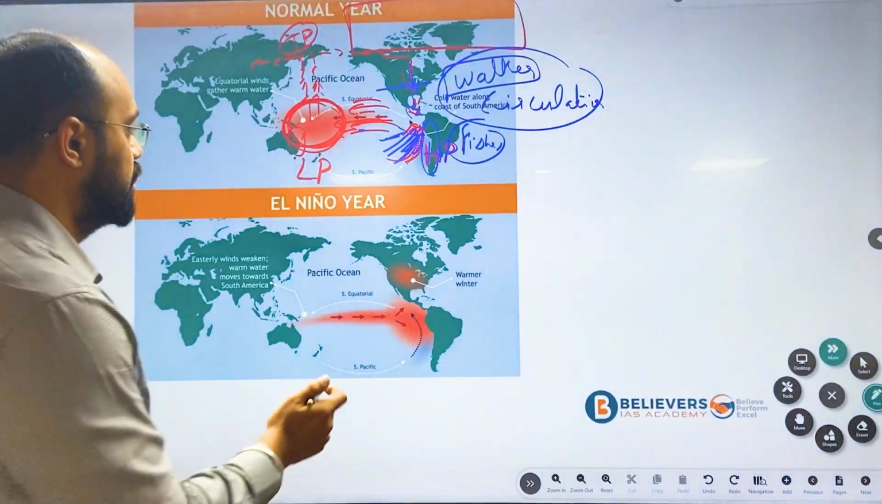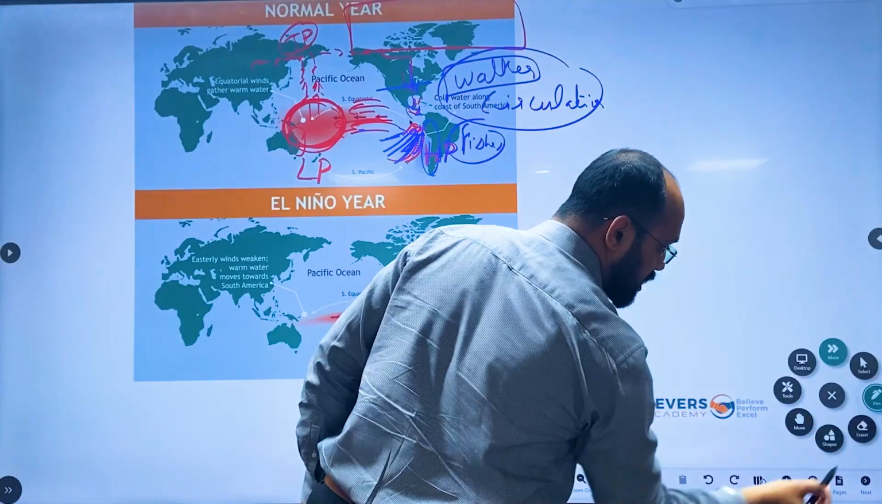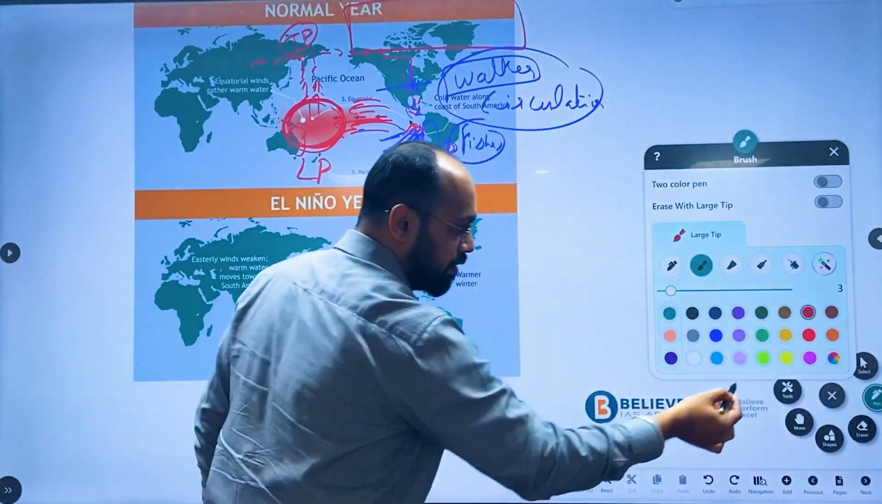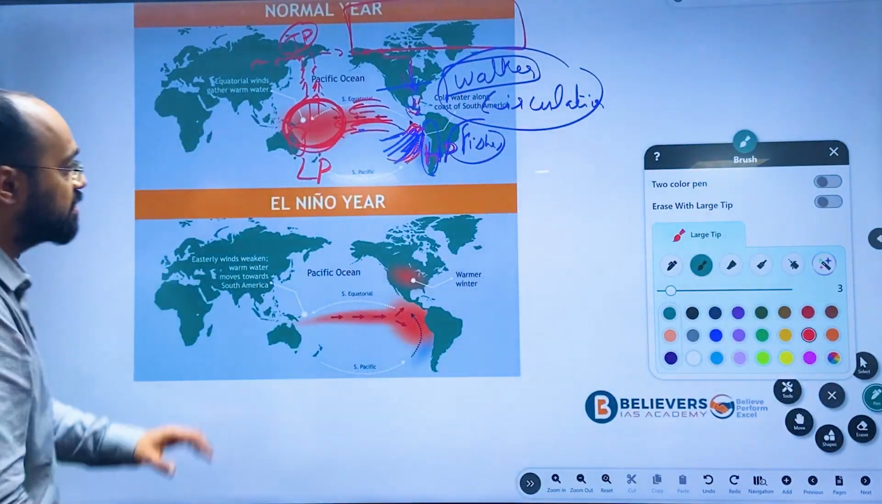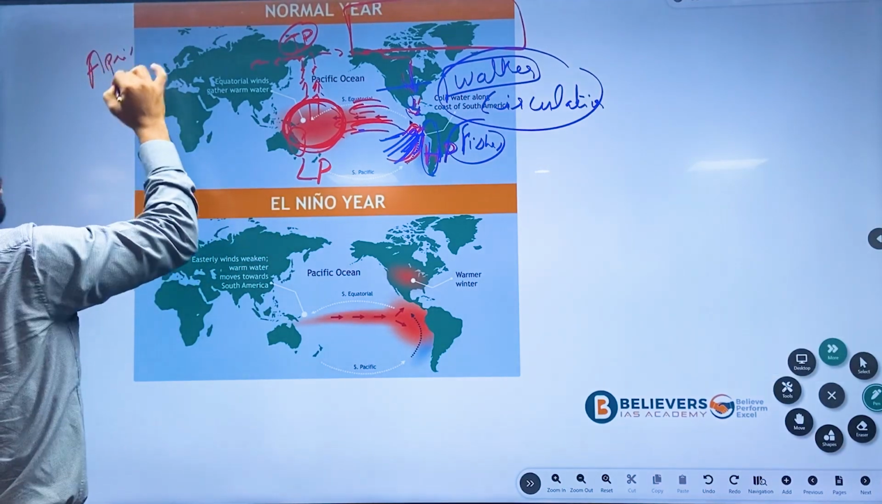This is one thing. Moving from here, we'll understand what will happen to the Indian climate, since this phenomenon is basically happening from April to June.